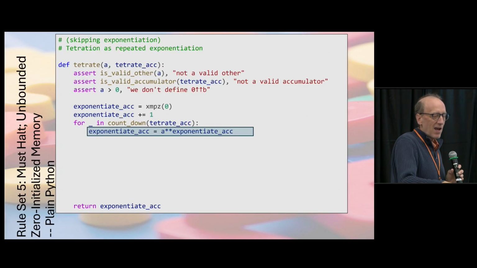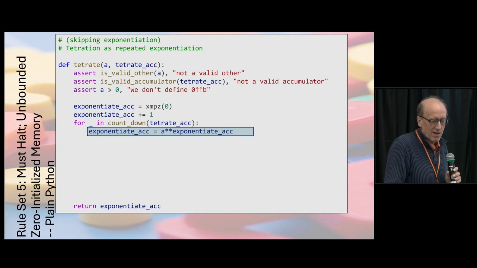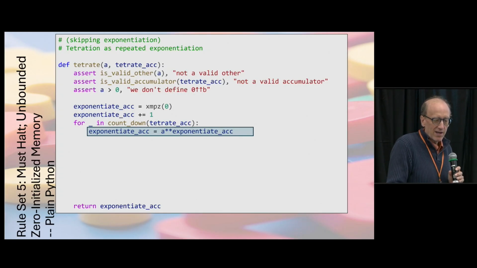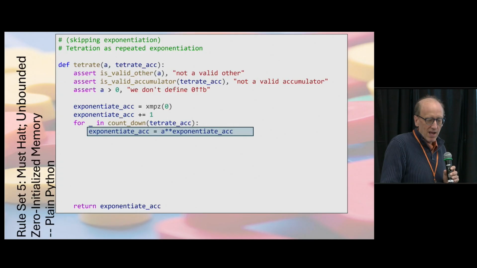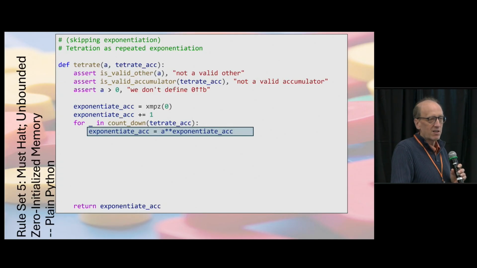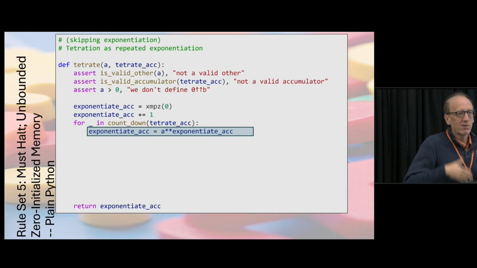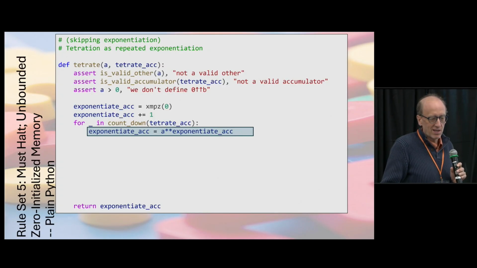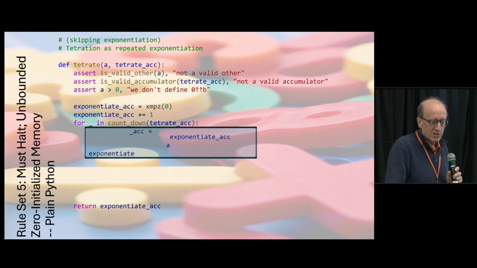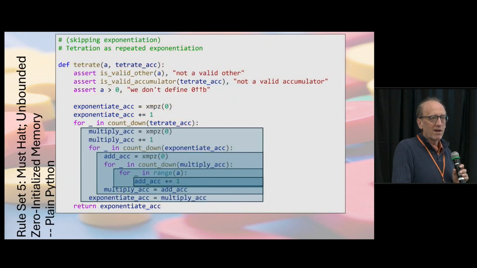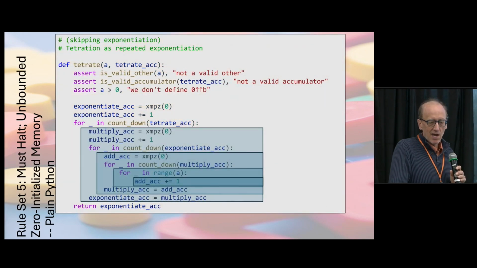What we would like to do now is take our exponentiate accumulator and loop a raised to the exponentiate accumulator number of times. But we're not allowed to do an operation like exponentiate directly on a fancy integer. So instead, we'll just substitute in what we got from the previous slides.